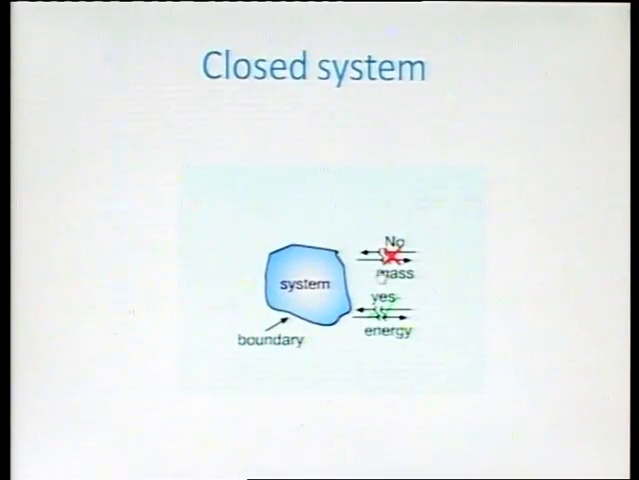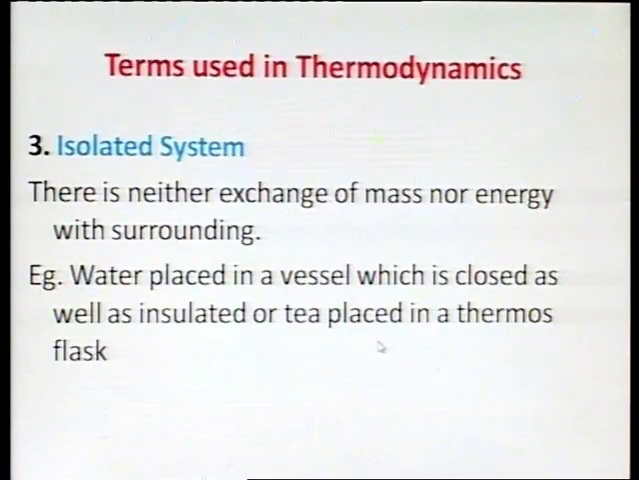In this system, no mass is getting exchanged with the surrounding, but energy can be exchanged. Such a system is known as a closed system. Then another type of system is the isolated system. An isolated system is one where there is neither exchange of mass nor energy with the surrounding.